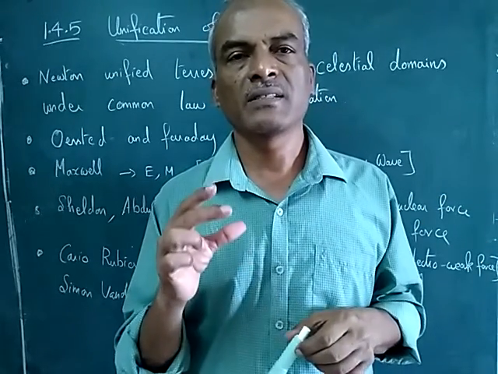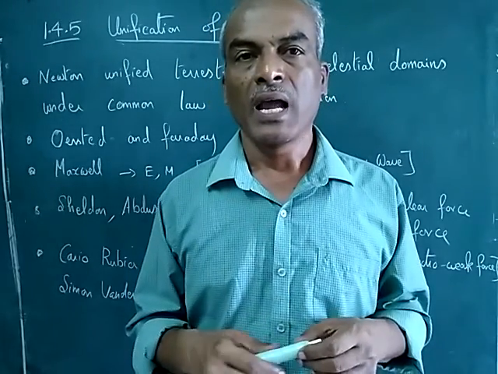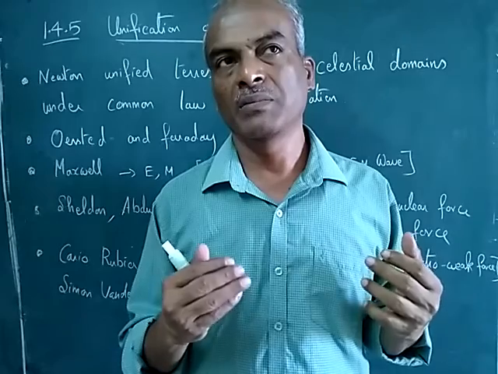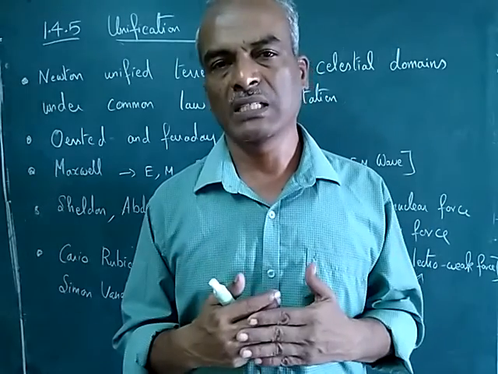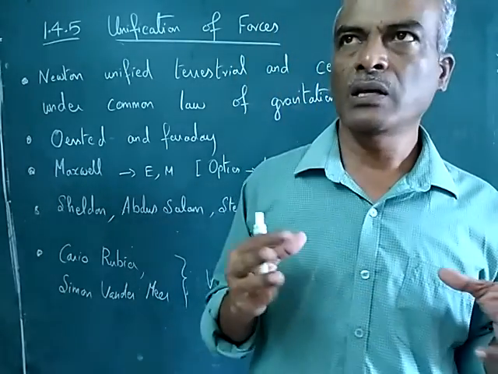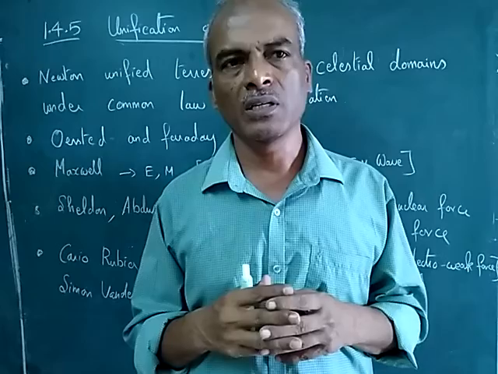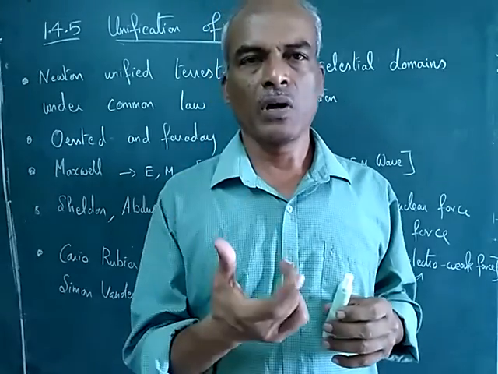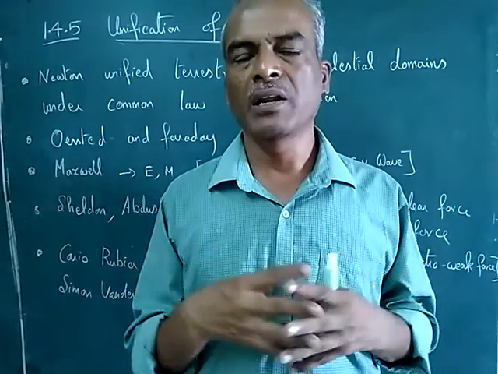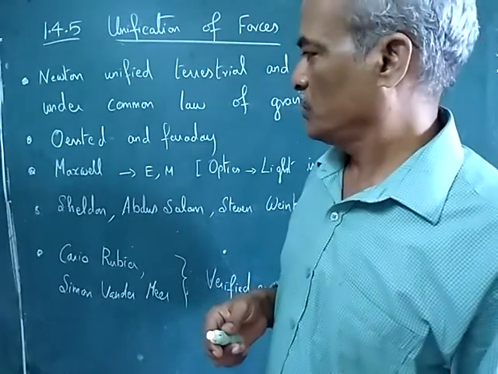So that means there is some connectivity between the magnetic field and the electric field, and he has defined some term dealing with the rate of change of flux linkages. So we are unifying different forms of parameters by giving a formula so that they all get interlinked with each other. That is called unification of forces.